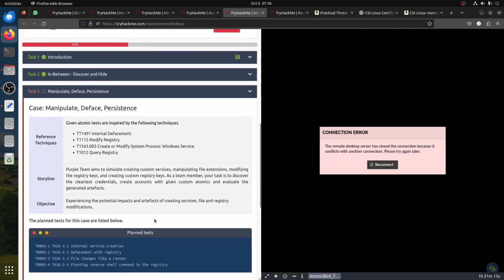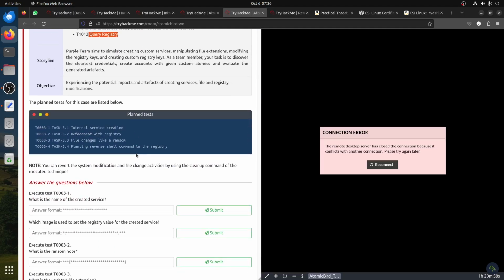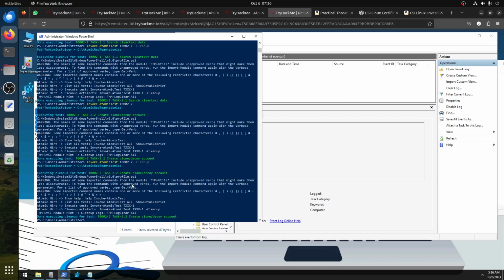Now what we're doing here is manipulate, deface, persistence. Okay, so we have this internal defacement, modify registry. So we need a registry, create and modify system processes. So this is a new process, and query registry. So we have two registry operations, the service and that. The first one is 3.1 internal service creation. So we're looking for service creation, so we can do 3.1.